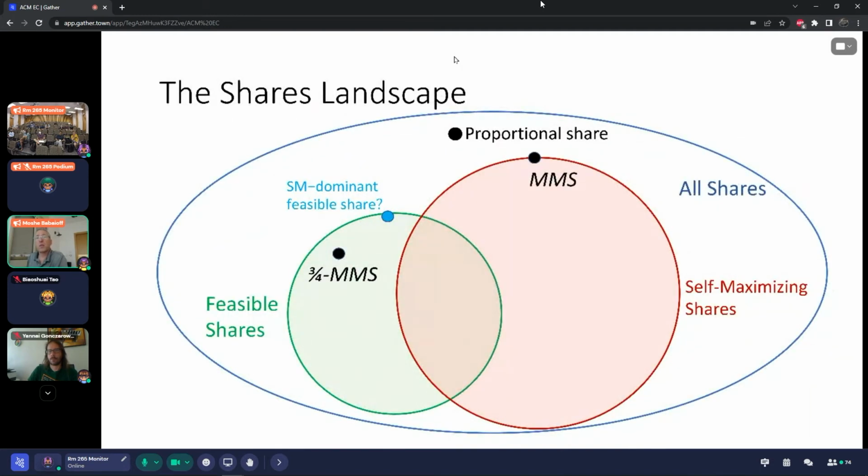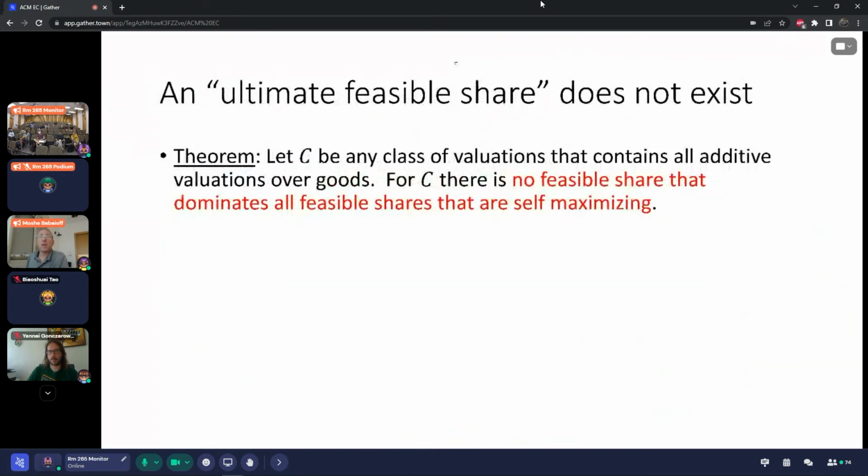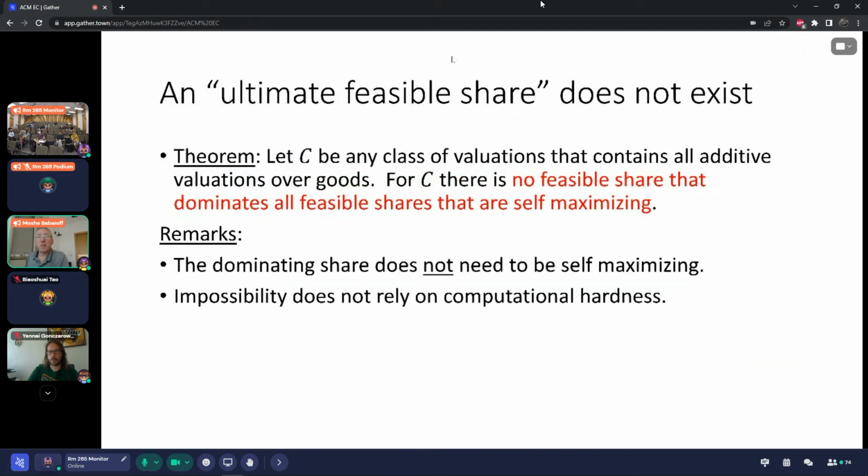So let's go back to our landscape. There is no SM dominant feasible share. Okay, so let me briefly discuss this result. First, note that we are not requiring the dominating share to be self-maximizing itself, which strengthens this impossibility result. And secondly, this impossibility result does not rely on computational hardness.